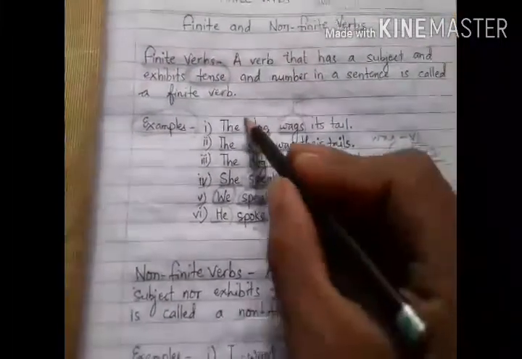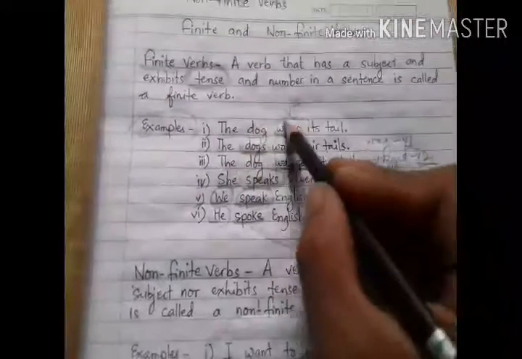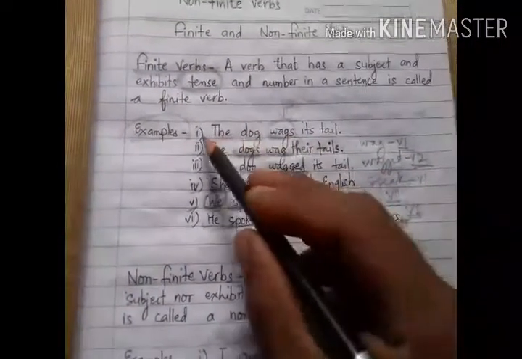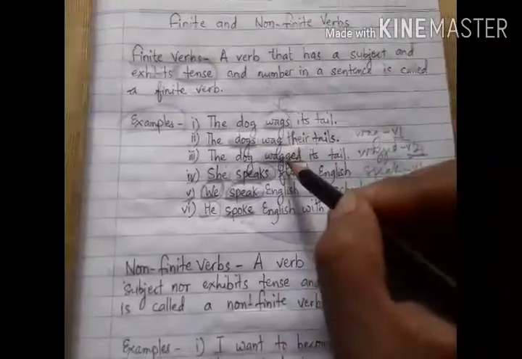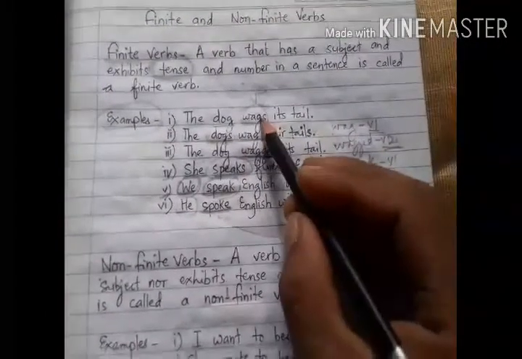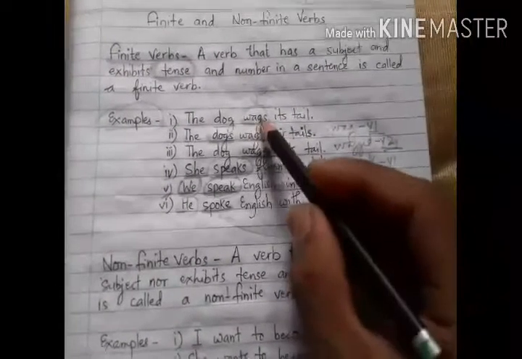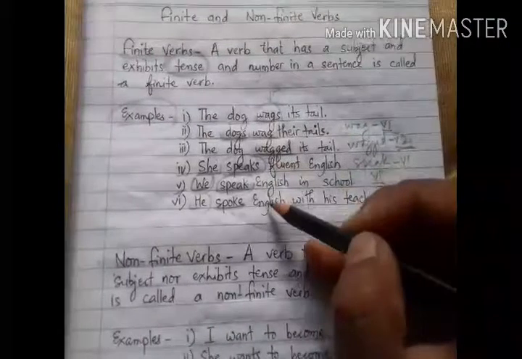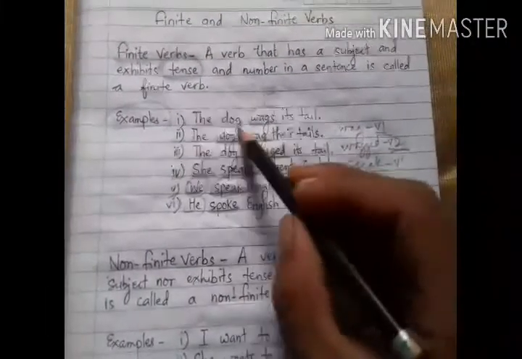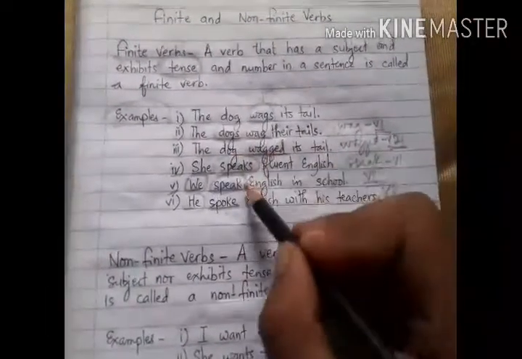So if you see these verbs from sentence example number 1 to 6, we have used 2 verbs, and these 2 verbs have changed their forms in each sentence according to the change in the number of the subject and tense.